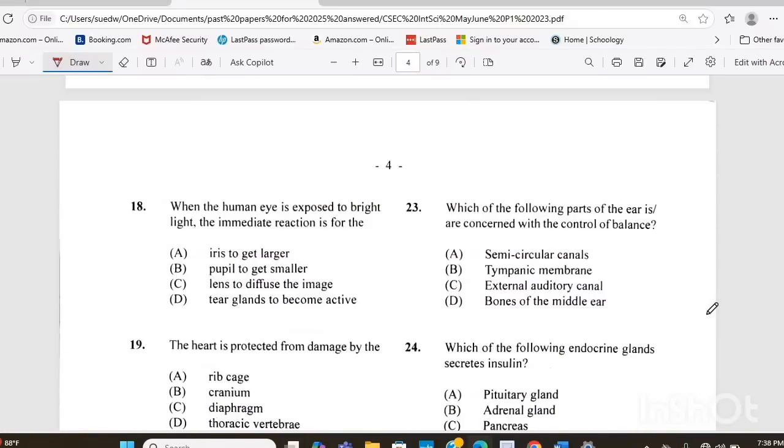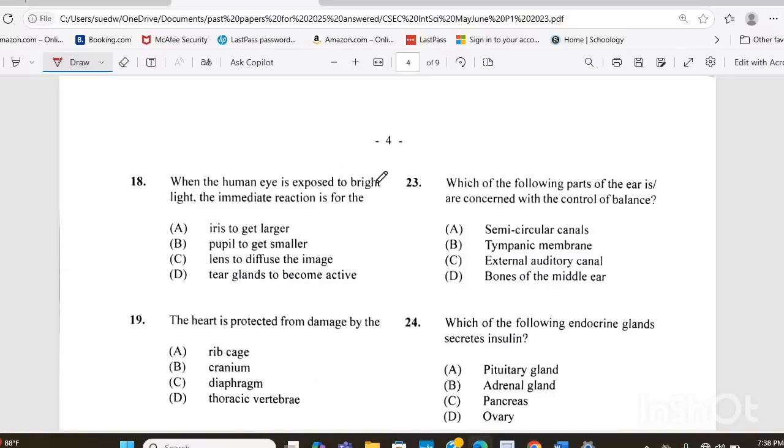Question 18. When the human eye is exposed to bright light, the immediate reaction is for the A, iris to get larger, B, pupil to get smaller, C, lens to diffuse the image, or D, tear glands to become active. The answer there is B, the pupil gets smaller.